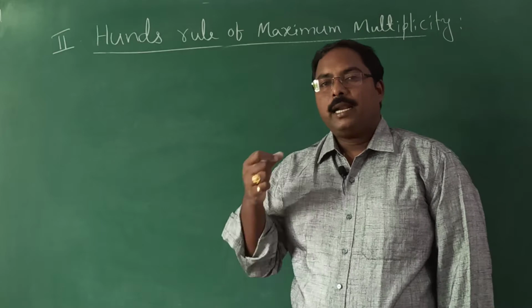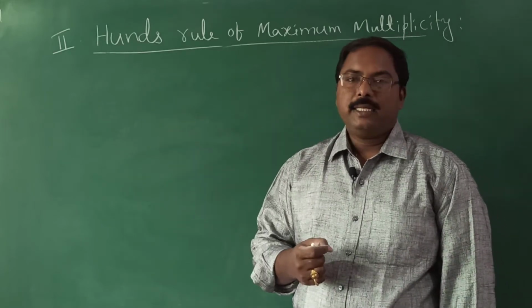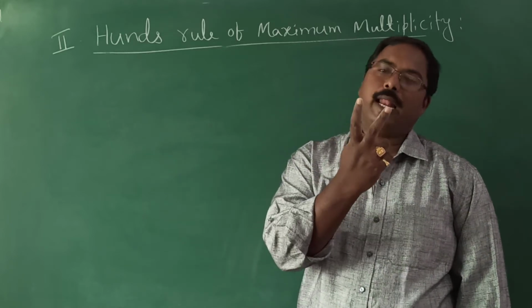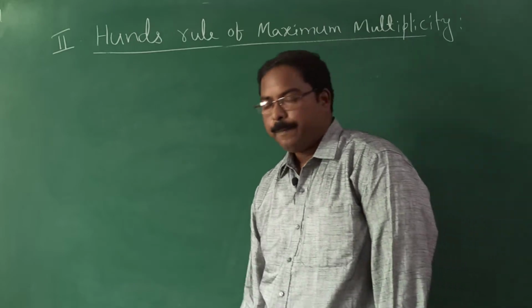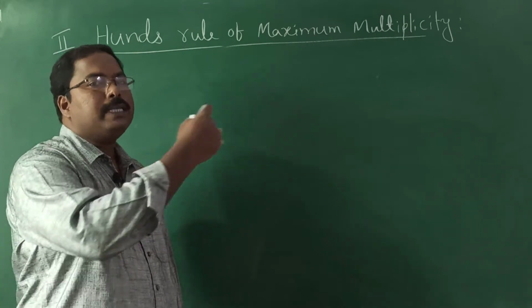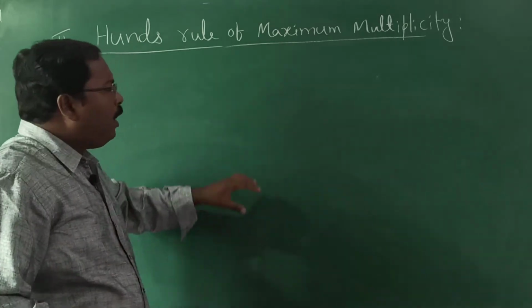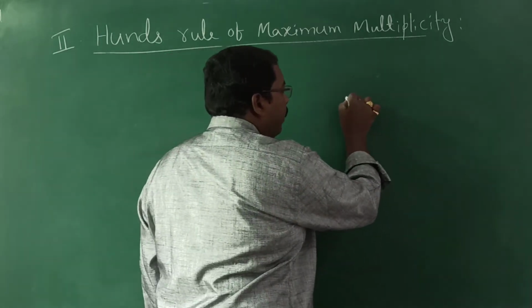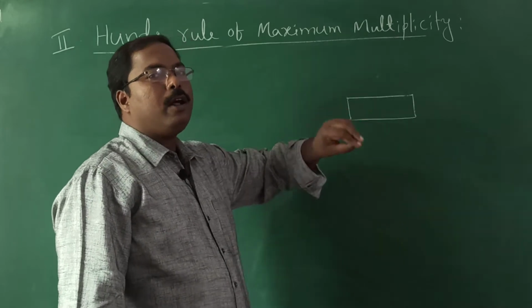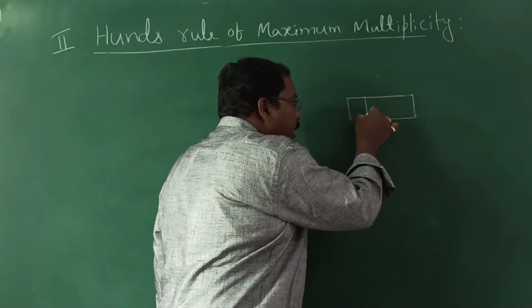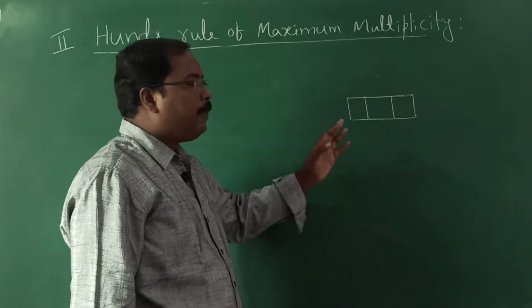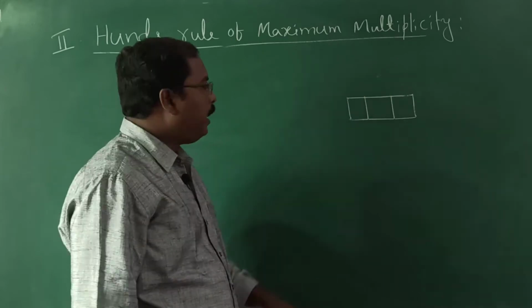Till now we came to know the electrons first enter into the orbitals of lower energy, and every orbital will contain only 2 electrons with opposite spin. Now what does this rule explain? Coming to Hund's rule, for example I am going to take a p orbital. A p subshell means how many orbitals are there? In the previous class we discussed a p subshell will have 3 orbitals: px, py, pz. Right?